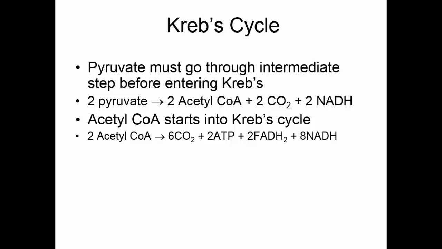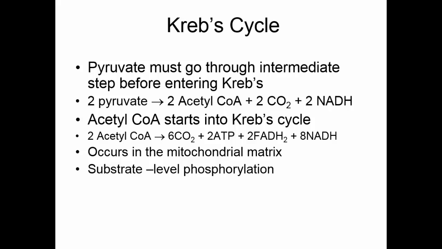We also break a lot of bonds and liberate a lot of electrons. We reduce some more NAD to NADH, and we reduce FAD to FADH2. This occurs in the mitochondrial matrix. This occurs on the inside of the mitochondria. The ATP made here is due to substrate level phosphorylation. We only get 2 ATP out of this, so far we have not made a whole lot of ATP from our glucose molecule. We need to harvest some more energy, and we have that energy stored in all of these NADH and FADH2 molecules that we have generated.